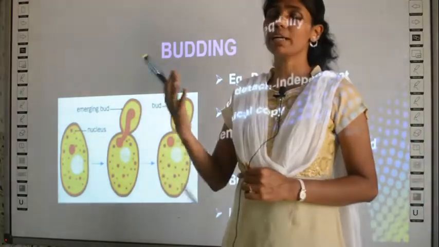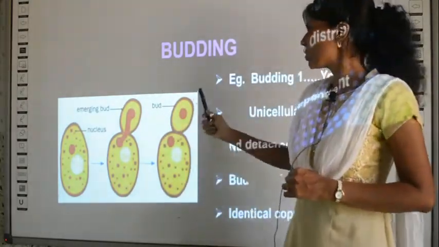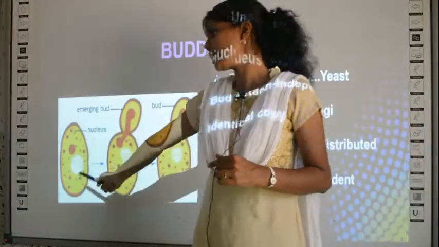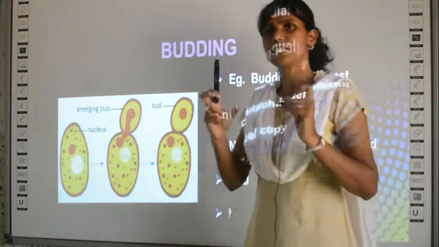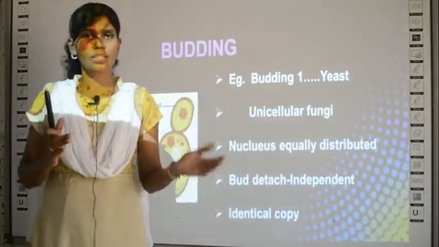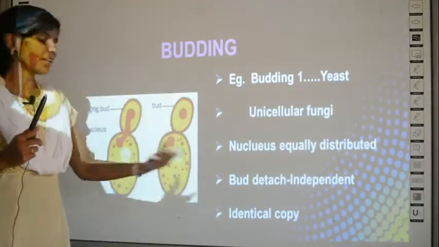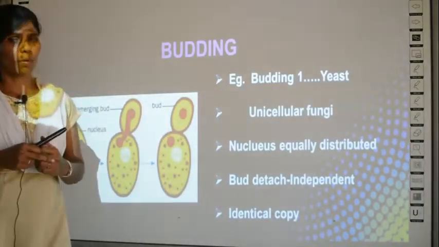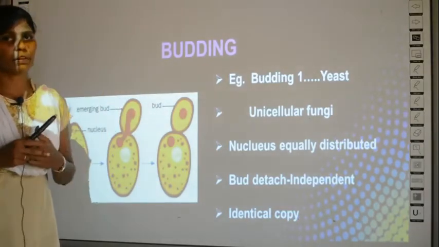Even in the case of budding in Hydra, we call it the daughter cell. So this daughter cell and this parent cell will be like Xerox copies. Identically it will be the same, it will look the same. The daughter cell and the parent cell will appear the same, or they are called identical copies. Can you understand? So this is the second example for budding.